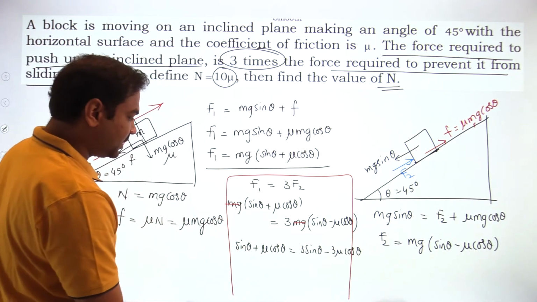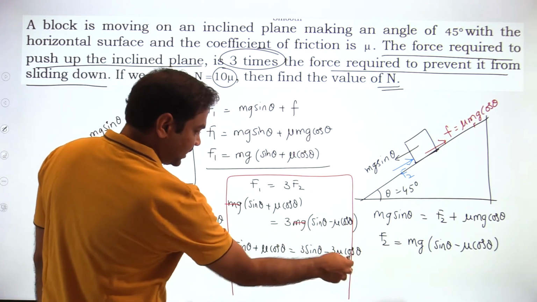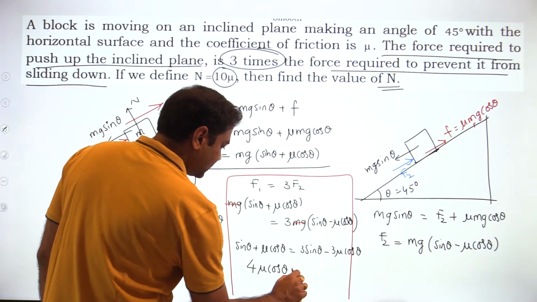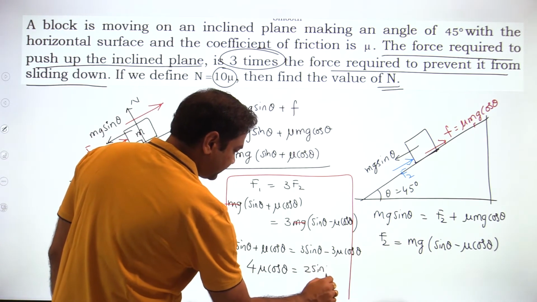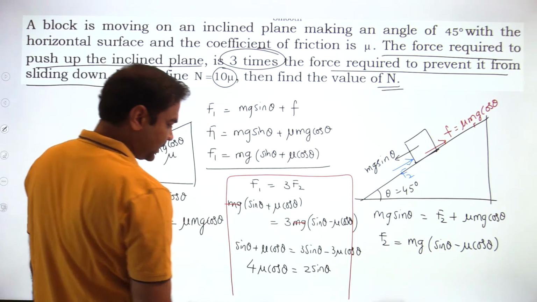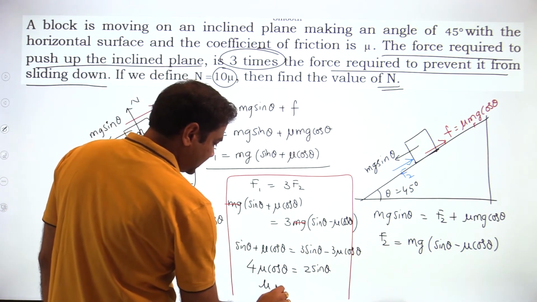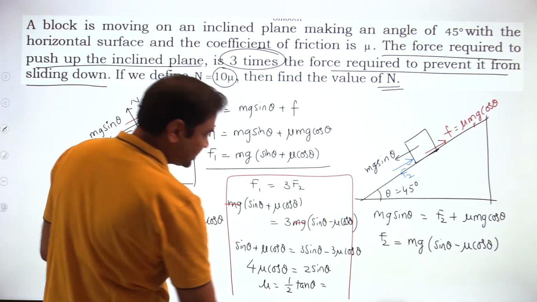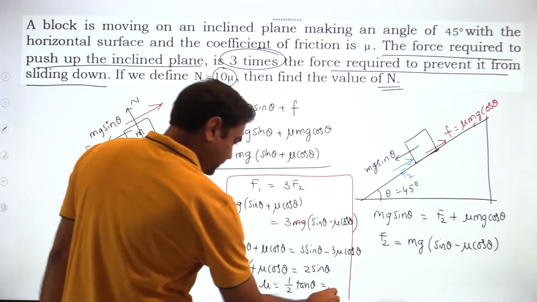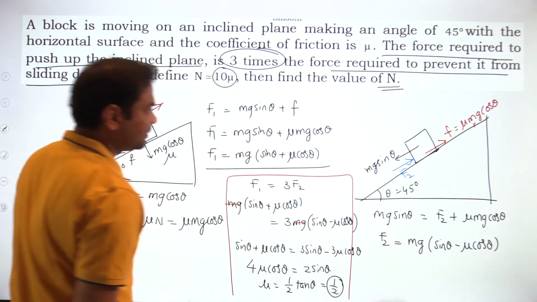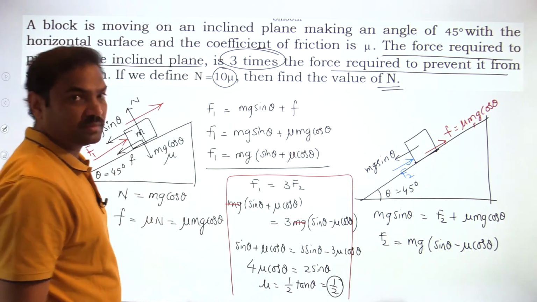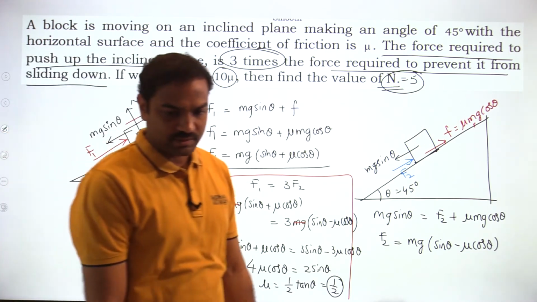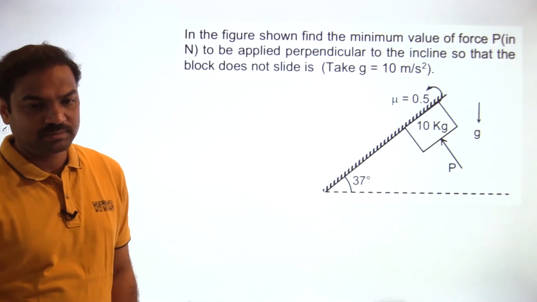We require the mu value only. Sin theta on that side, 3 mu cos theta on this side, then 4 mu cos theta is equal to 2 sin theta. Then mu is equal to 1 by 2 tan theta. Tan theta is 1 because theta is 45. So simply mu value is 1 by 2. Then 10 into mu will be 5. 5 will be the answer. Very good.